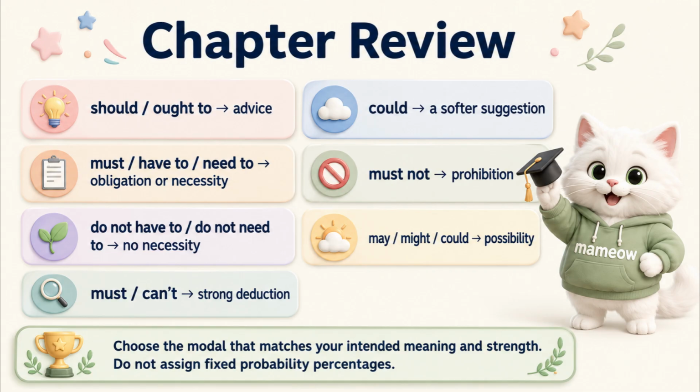Let's review. Core modal verbs are followed by the base verb. Should can express advice or expectation. Could can express a softer suggestion or possibility. Must can express obligation or a strong deduction. Have to and need to express necessity. Must not expresses prohibition, while do not have to expresses no necessity. May, might, and could express possibility. Always match the strength of your modal to your evidence, and do not rely on fixed probability percentages.